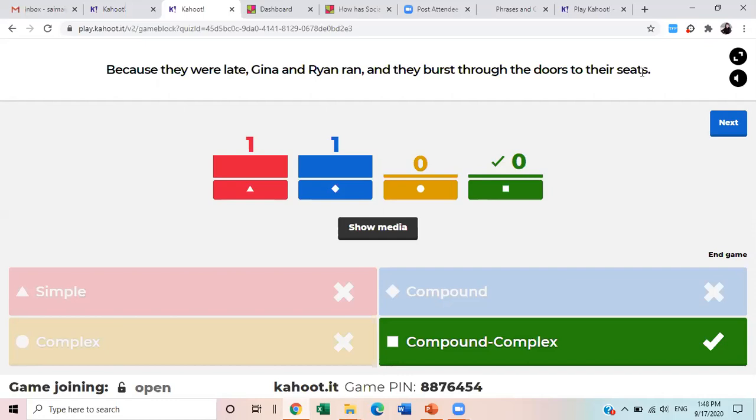So we have two independent clauses: they burst through the doors to their seats, and Gina and Ryan ran. All right, these are two independent clauses and one dependent clause, because they were late. So this is the combination of a complex and compound sentence. Okay, I hope you understand. Next.